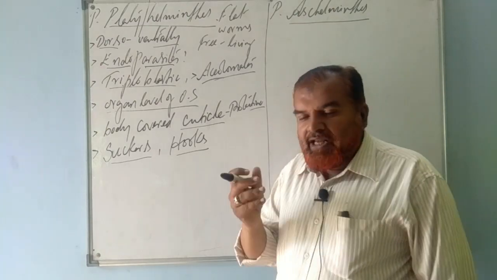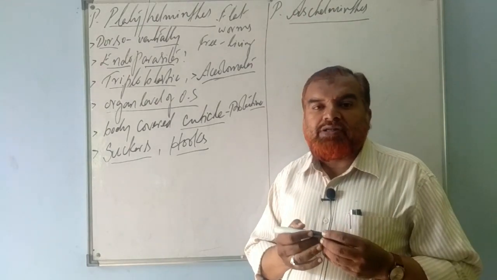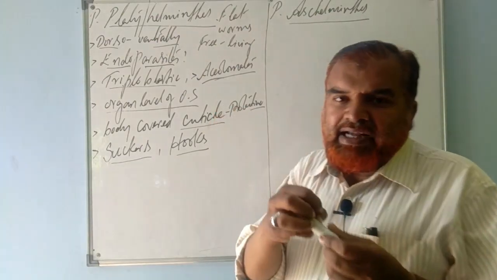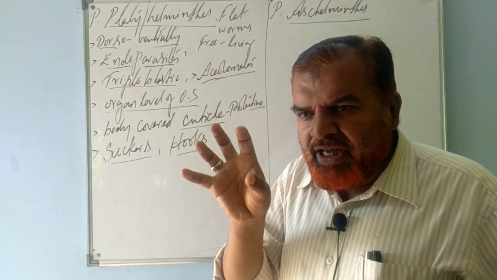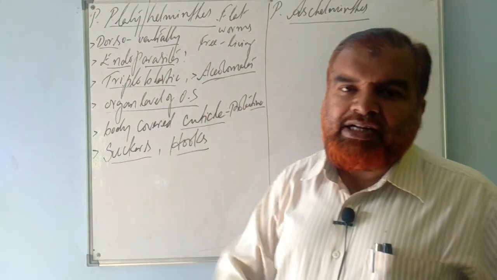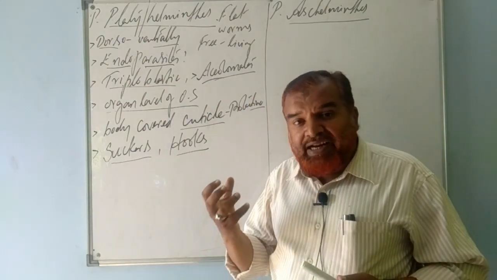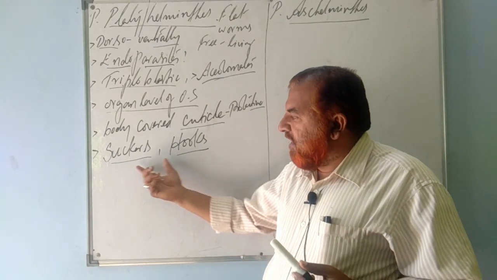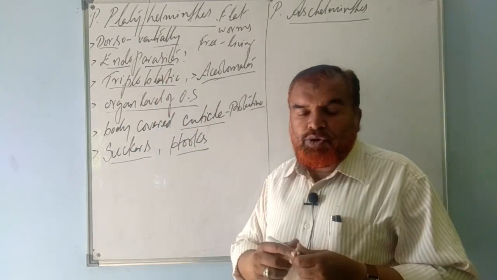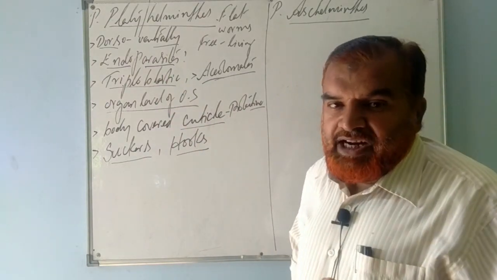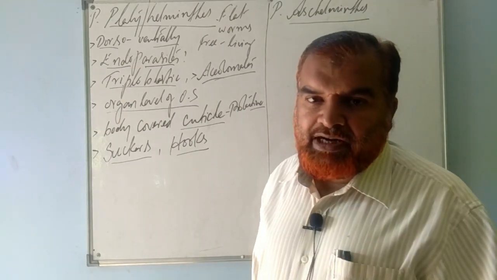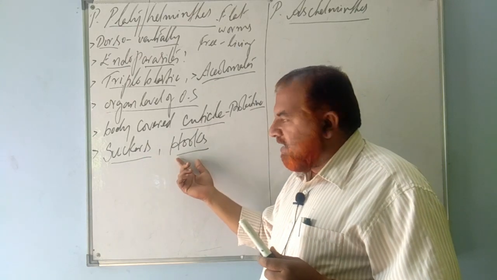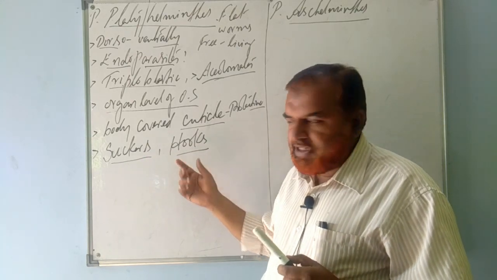So that they can adhere, they can anchor to the walls of the intestine, to the internal organs of the body. They can firmly hold to the specific target organs. They have hooks, they have suckers. This is an adaptation. They are the adaptive structures in these animals to adapt to the mode of their life, their habitat, where they are living, how they are living. To adapt to such conditions, they have both suckers as well as hooks. I hope it's clear, right?